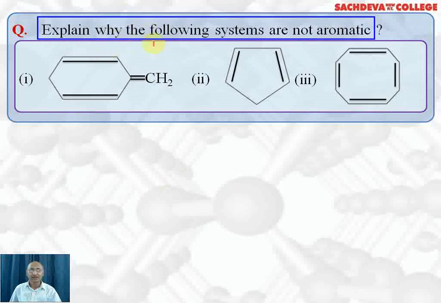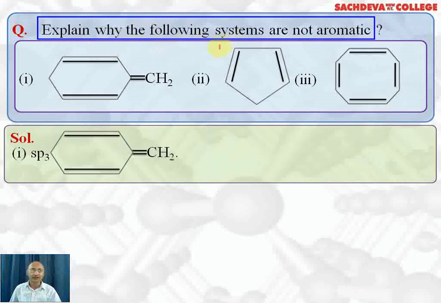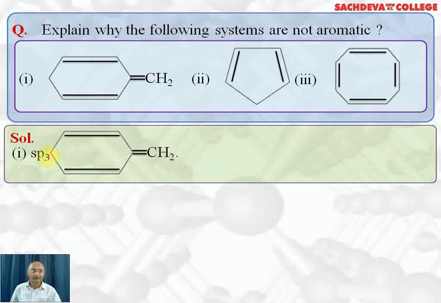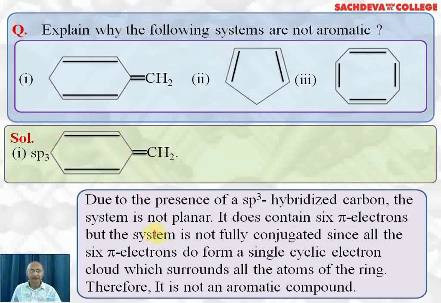Next we are going to take up: explain why the following systems are not aromatic. First one: this particular carbon is sp3 hybridized, whereas all other carbons are sp2 hybridized. So due to the presence of the sp3 hybridized carbon, the system is not planar. It does contain 6 pi electrons, 2, 4, 6, but the system is not fully conjugated. Conjugated means alternate double bonds, and all the 6 pi electrons do not form a single cyclic electron cloud. In simple words, the 6 pi electrons are not delocalized. That's why it is not an aromatic compound.